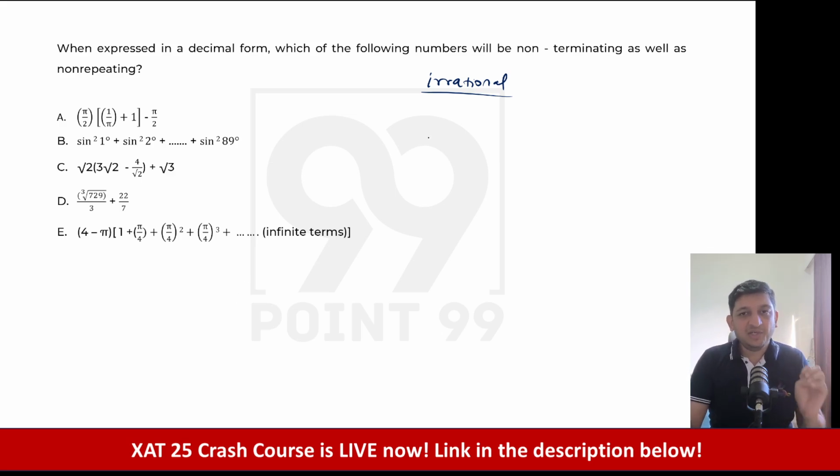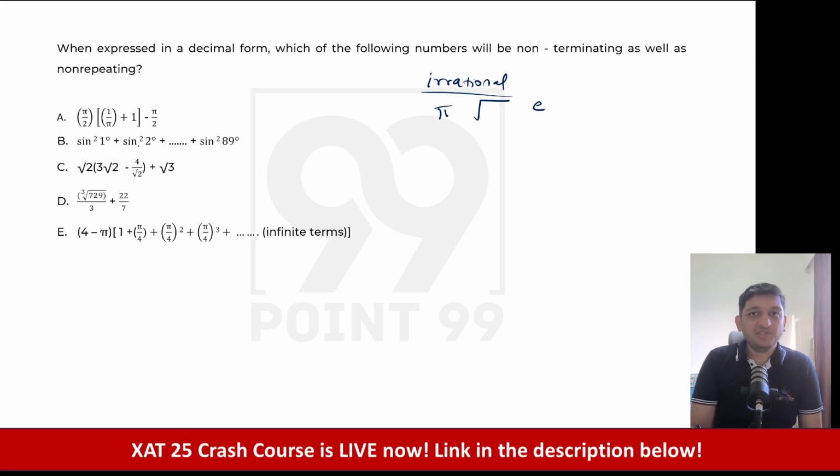इसका मतलब ये हो जाता है that you will have something like a pi in the mix, or you will have something like a root of a non-perfect square in the mix, या फिर एक e टाइप का कुछ नंबर आ गया. वैसे वाले नंबर्स हम लोग देख रहे हैं. लॉगरिथम शायद आ सकते हैं. तो these are what we are looking at. So now let's look at the options that we have here.